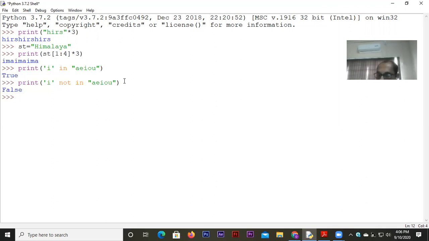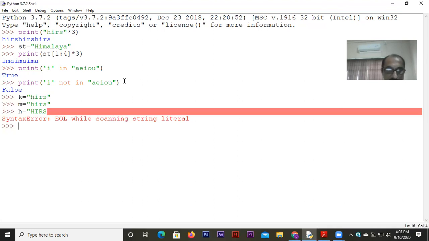It checks the equality. For example, I write k equal to HIRS, I wrote m equal to HIRS, but I wrote h equal to HIRS in capital. Fine. Now say, for example, I wrote here print, how to use is, just have a look. I wrote k is m. That means I'm checking if k is equal to, double equal to m, nothing more than that. So obviously in this case, the result will be true, because k and m hold the same value.